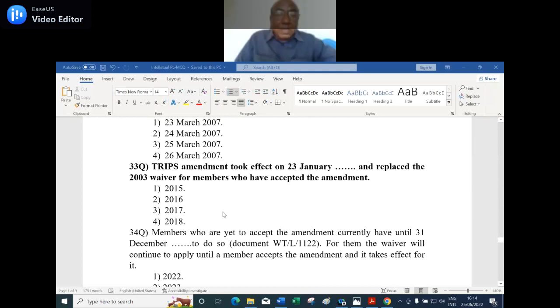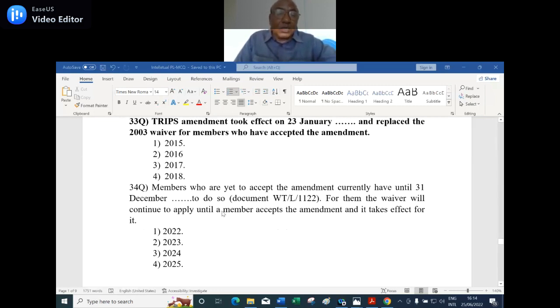Then 34th question. Members who are yet to accept the amendment currently have until 31st December dash to do so. Document WT/L/1122. From then, the waiver will continue to apply until a member accepts the amendment. It takes effect for it. 2022, 2023, 2024, the fourth option is 2025.